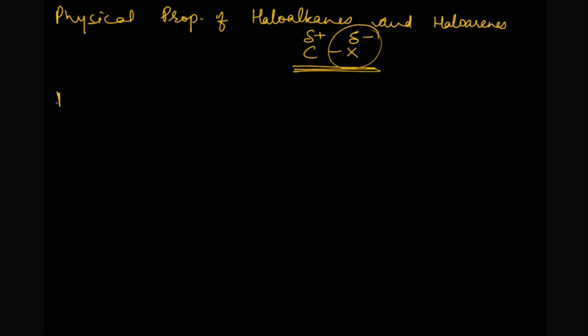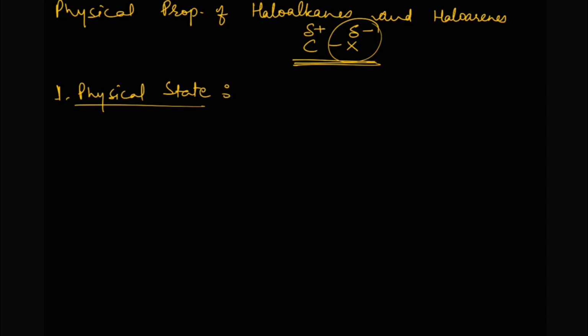So we are starting with the first, that is physical state. Now what about the physical state of alkyl halides? Alkyl halides, the lower members exist as gases, and the higher members exist as solids. More than 17 or 18 carbons, they will be solids.